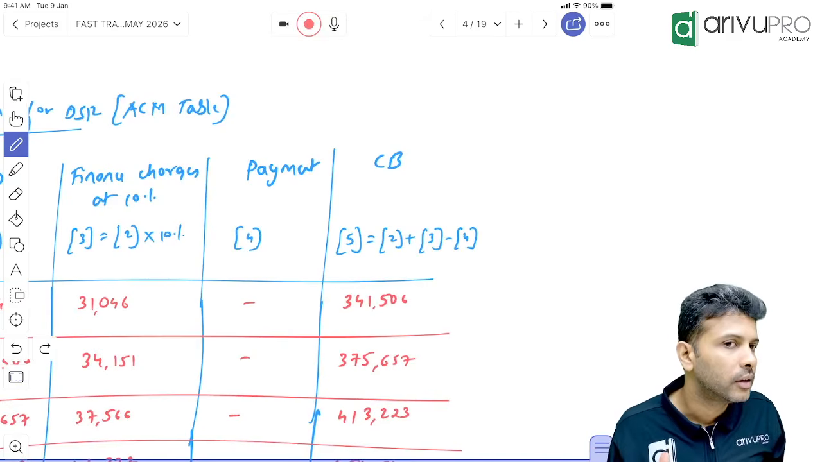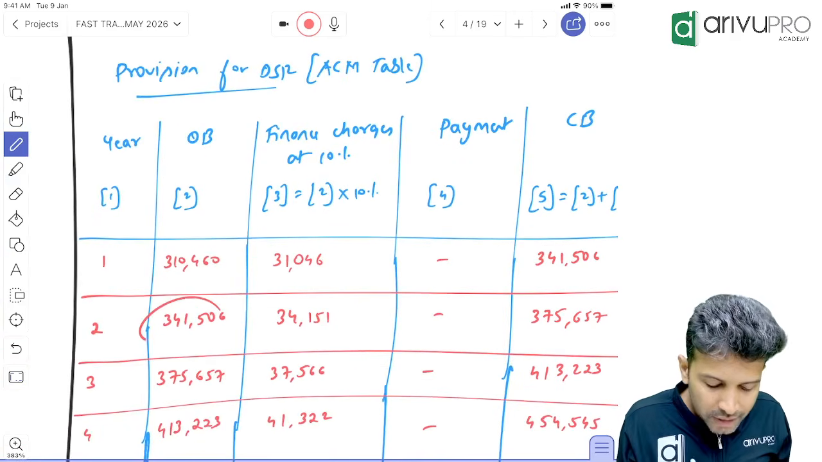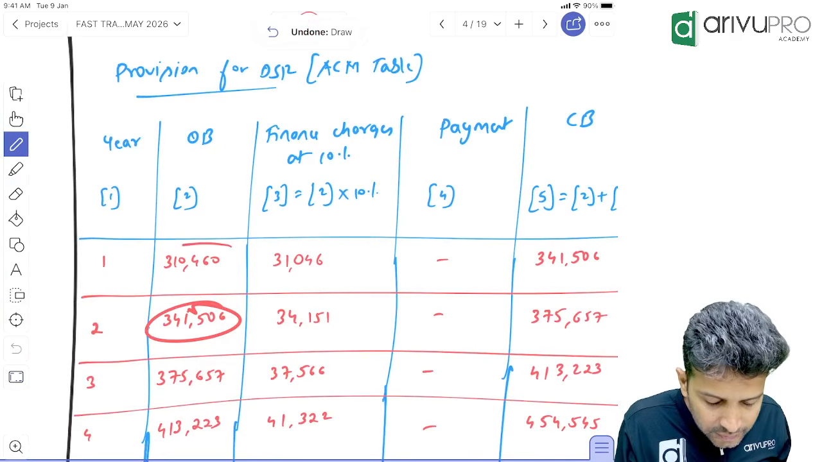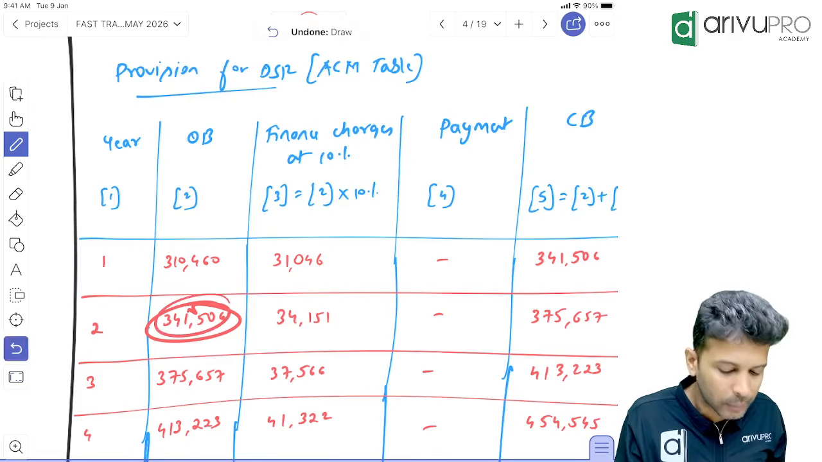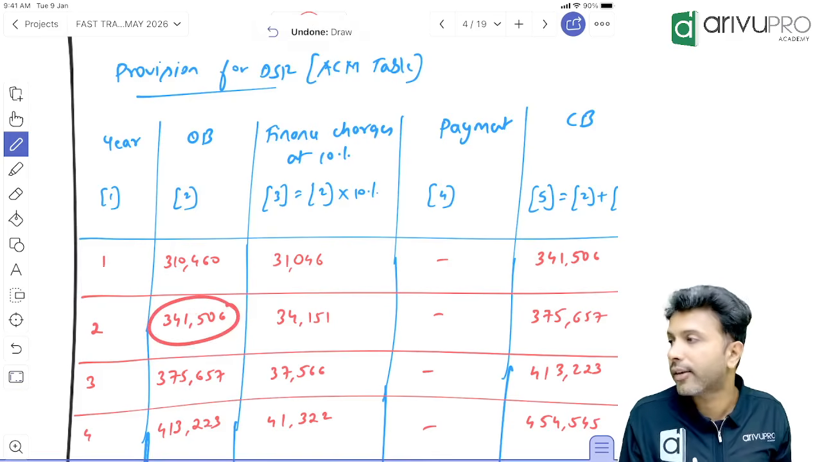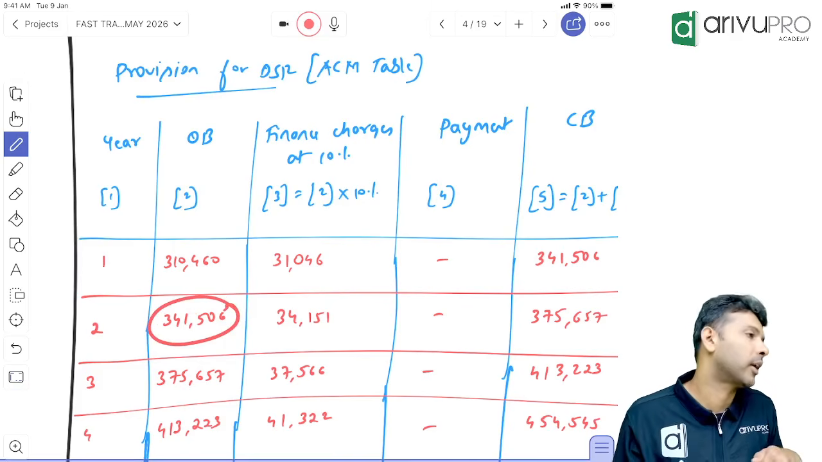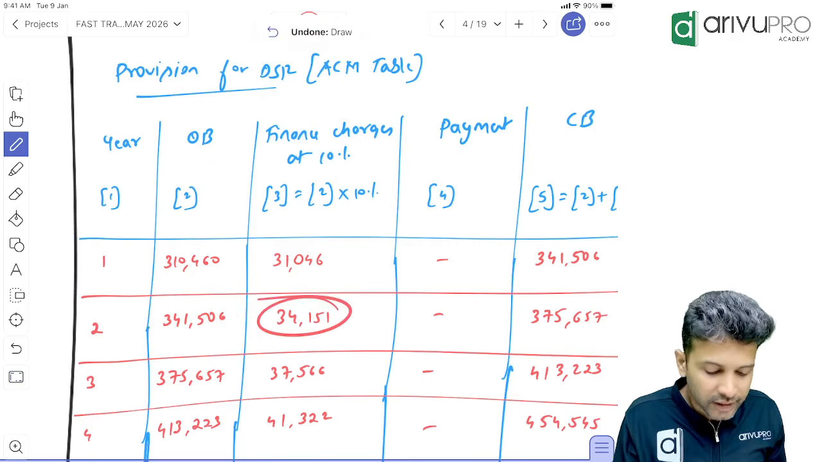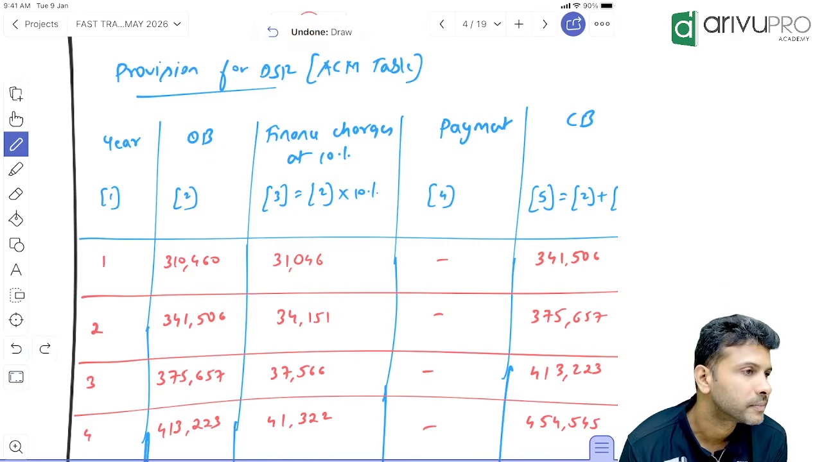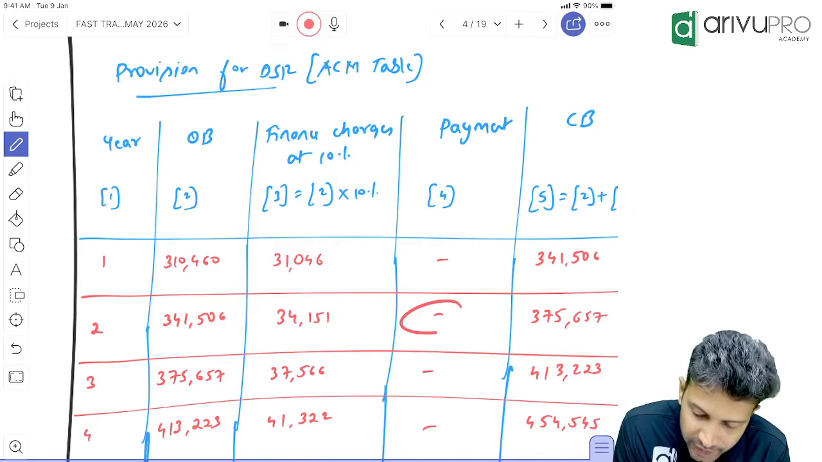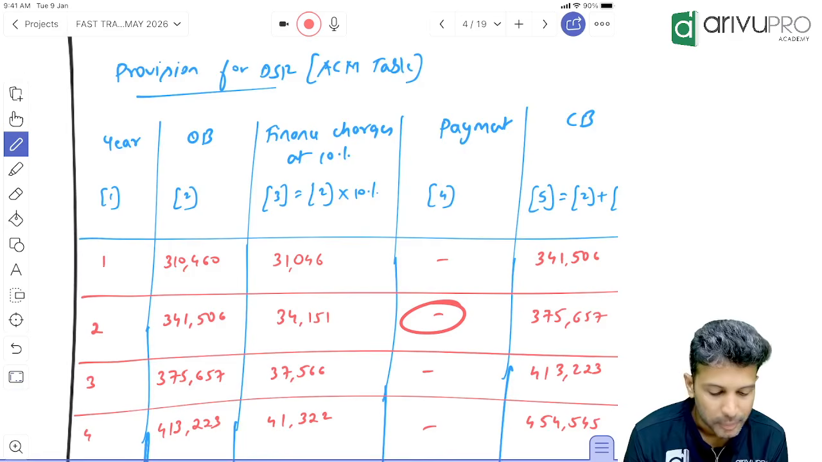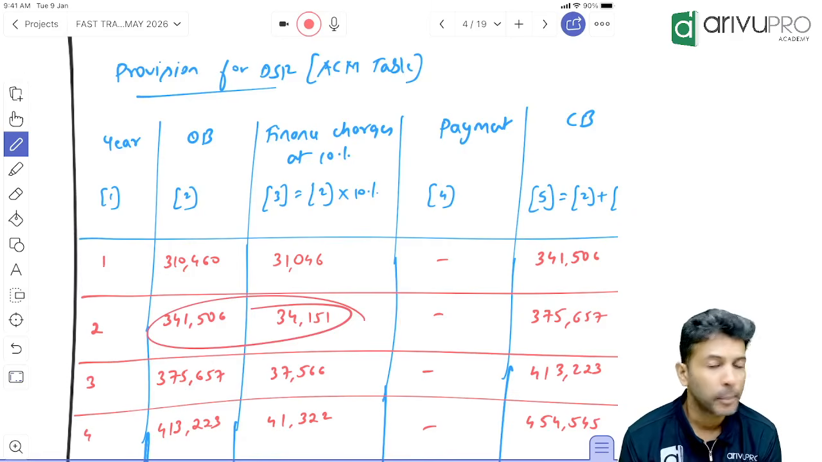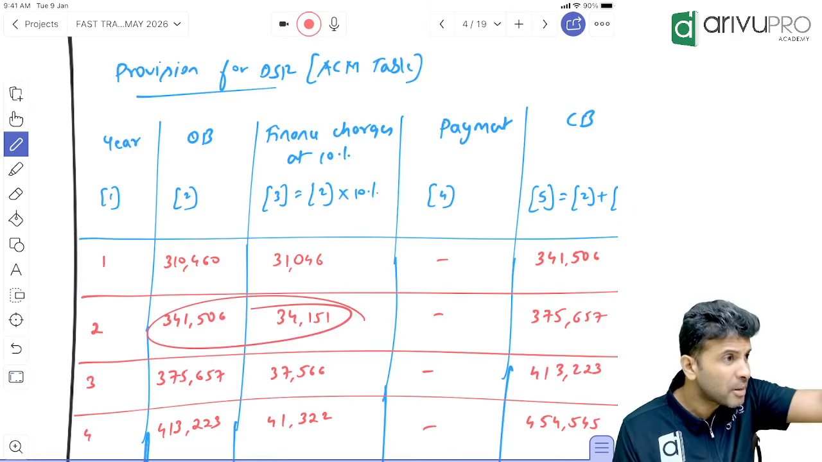Done now. First year's closing balance will become second year's opening. Now, this is the loan amount, means now for the second year will you calculate the interest on 3,10,460 or 3,41,506? If the loan balance now is 3,41,506, you will calculate the interest on that. Take this number and multiply by 10%. That will be the second year's interest charge. Any problem? Second year, did you make any payment or no payment? No payment. That means what will be the closing balance? Add these two.